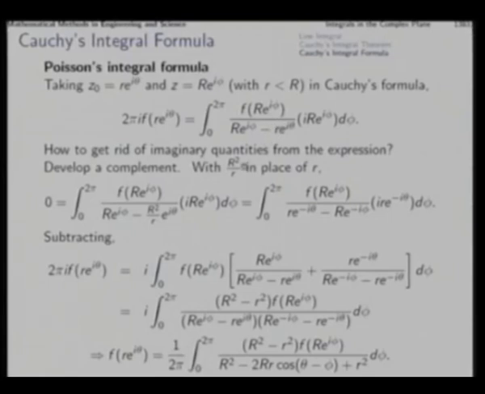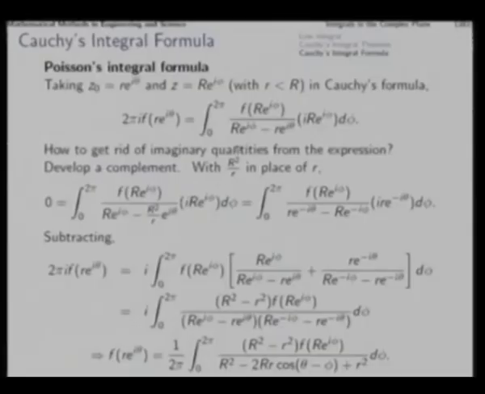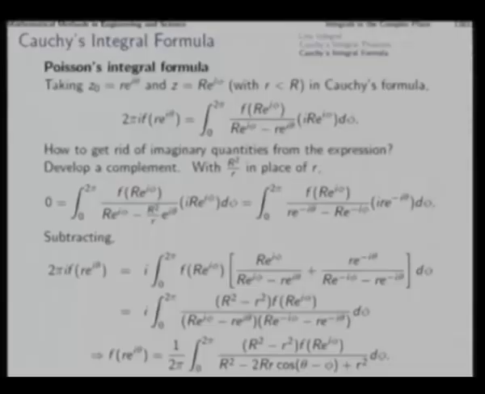If small r is smaller than capital R, then this will be larger than capital R, and that means the corresponding point will be outside this contour, where the function is anyway analytic, and therefore the contour integral will be 0.